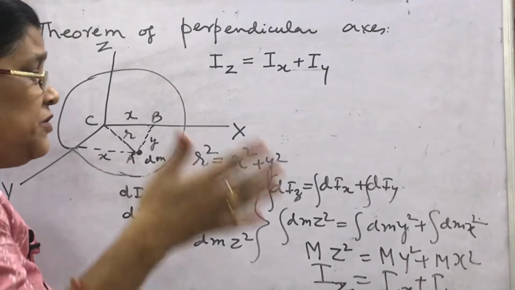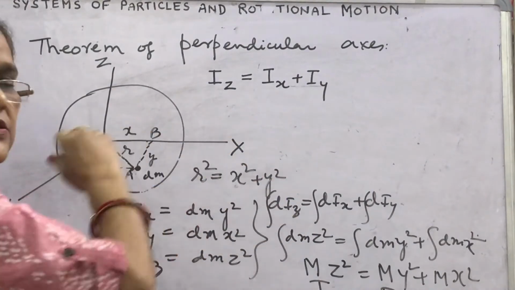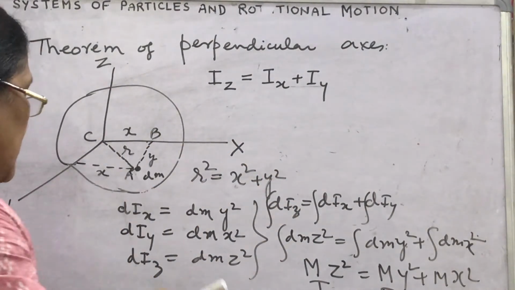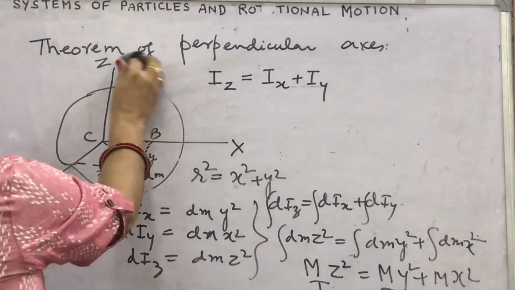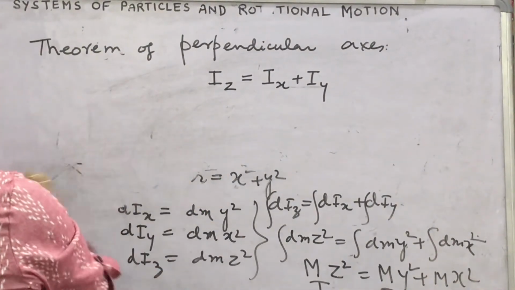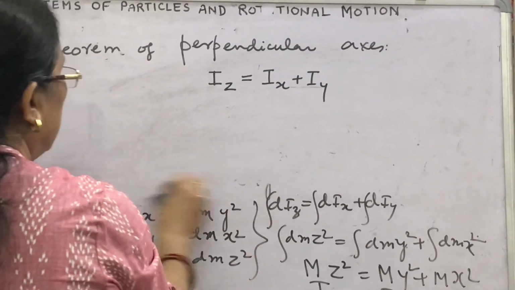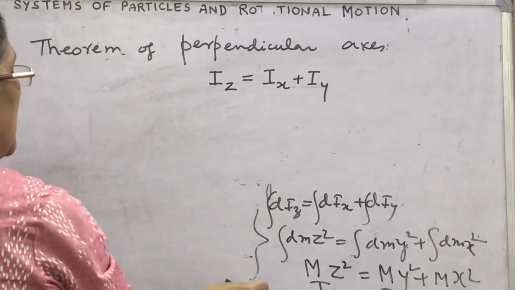To know its usefulness, let's see the example in which this is applied. We have seen the moment of inertia of a ring for the axis passing through its center perpendicular to its plane. How is it given?